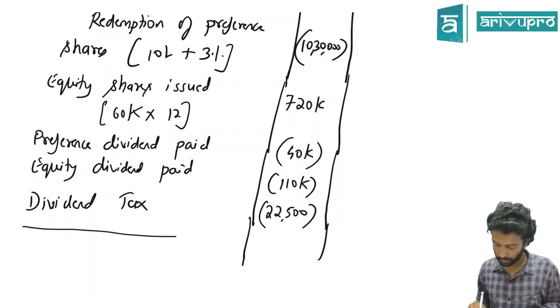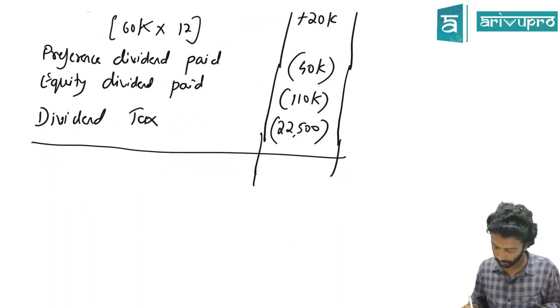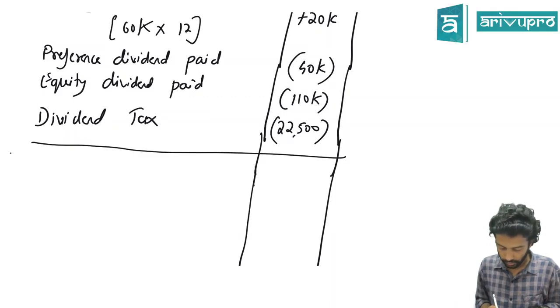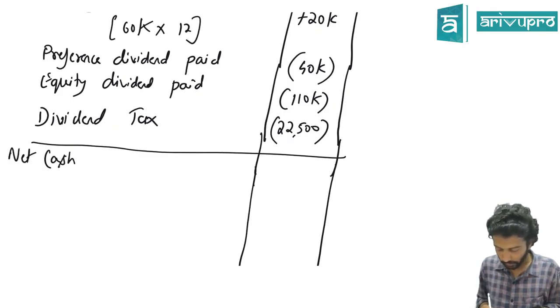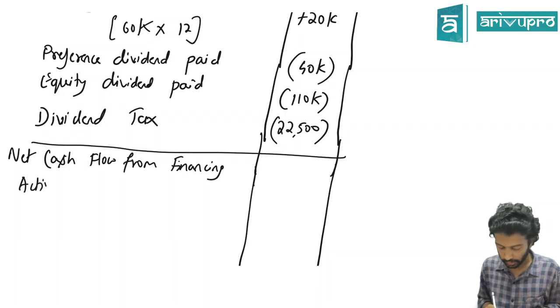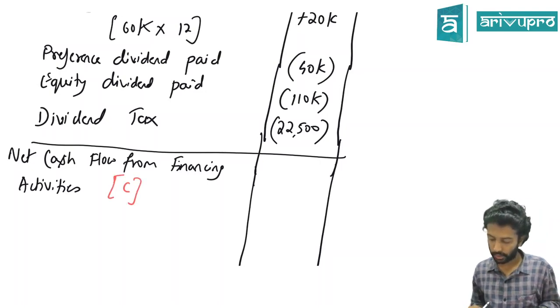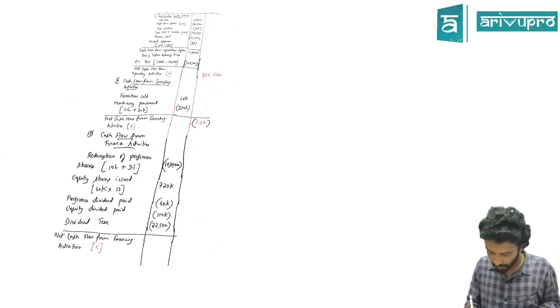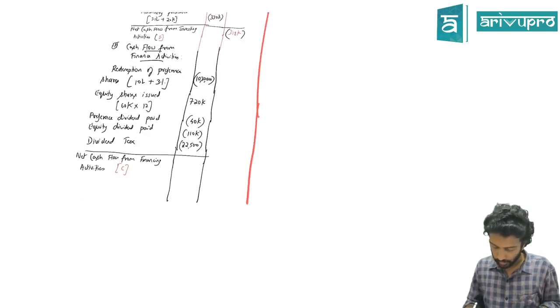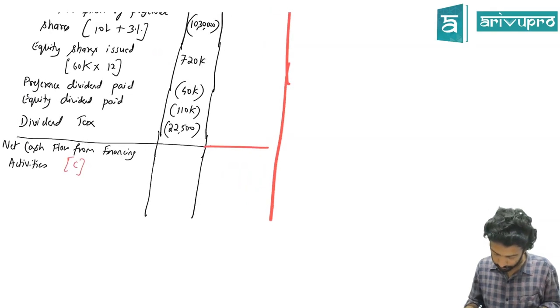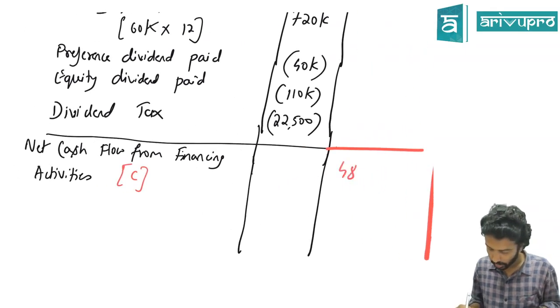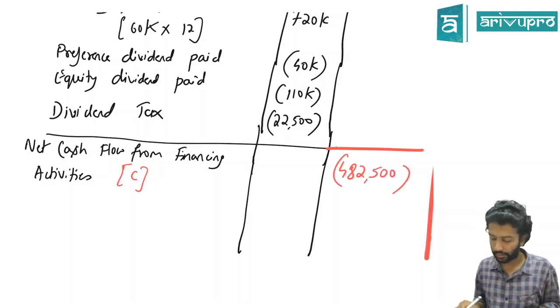So this will give me net cash flow from financing activities, which we'll call C. How much is that C now? And plus or minus? 4 lakh 82,500 minus. So we have everything.